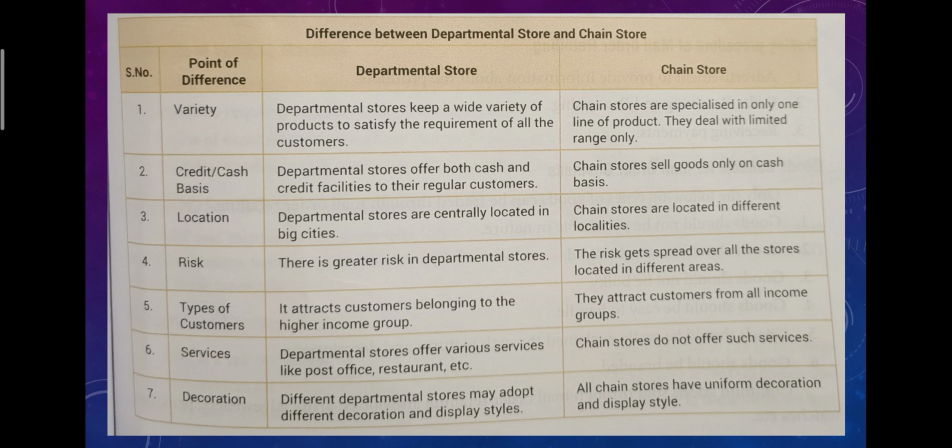Then location: departmental stores are located in the big cities or in the residential areas, and chain stores are usually located in the supermarkets as well. Risk: there is greater risk in departmental stores because they are dealing in multiple products, and there is spread over the stores located in different areas. The risk gets divided in chain stores.